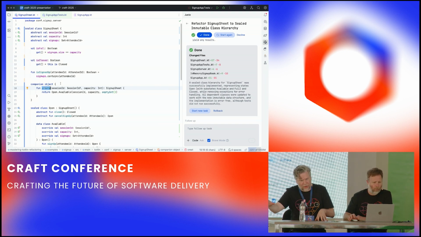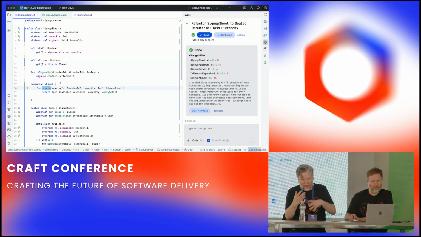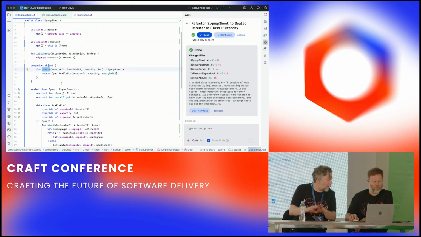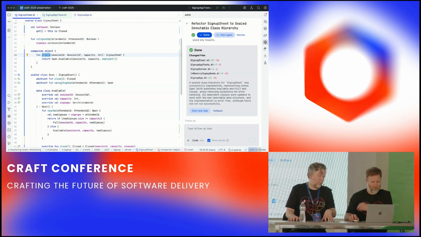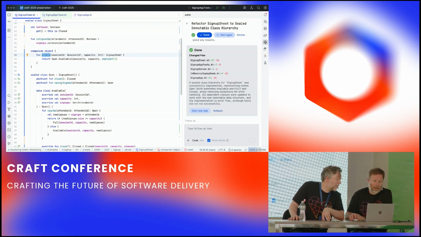So that would have smashed a change across the code base anywhere that was trying to create a sign-up sheet. So it's not taken as much care. I could probably try a different prompt to get it to be a bit more sensitive about its impact on the wider team members. But it's not terrible. It's better than I would expect.